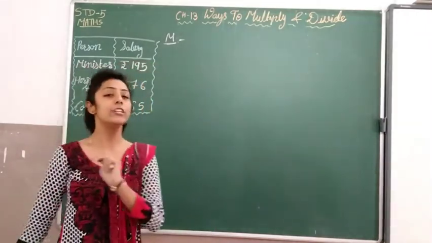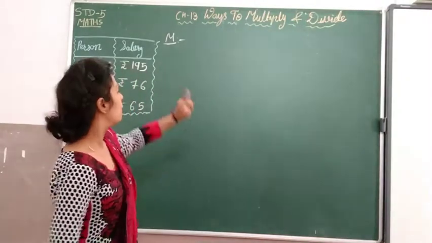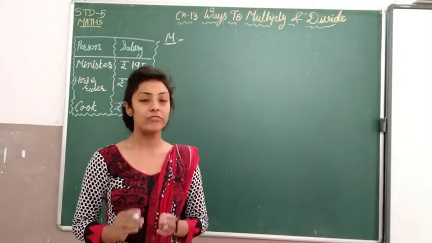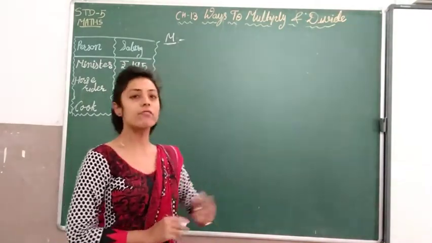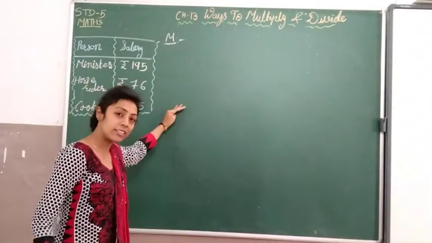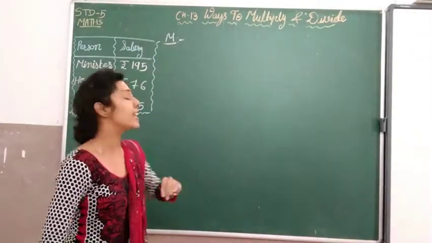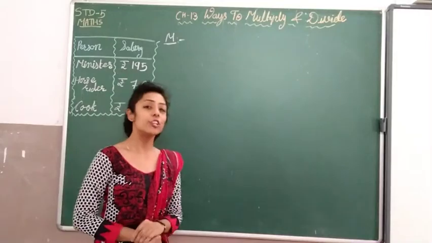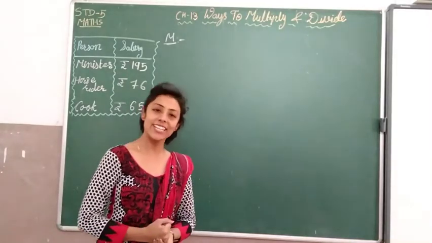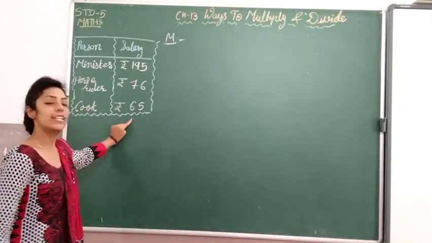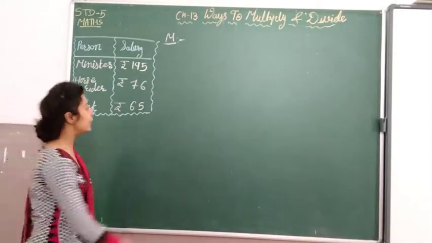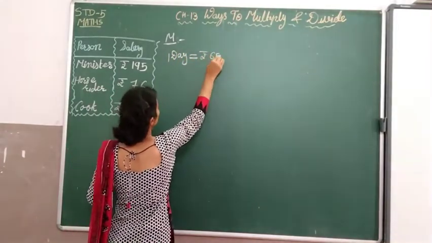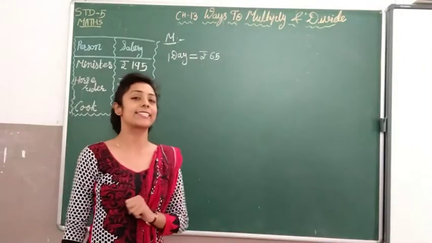Here we will learn two methods of multiplication. First, Maniratnam's method, and second, the method of Tela. She is Maniratnam's daughter. First, we will learn Maniratnam's way, how he calculates the salary of the cook for the month of January. January has 31 days, and the cook's salary is 65 rupees per day. So we can write: 1 day is equal to rupees 65.